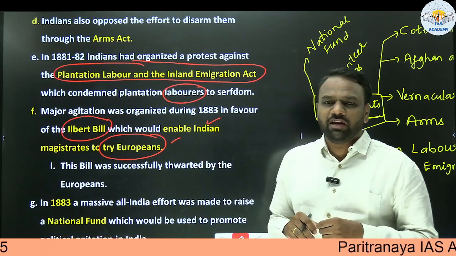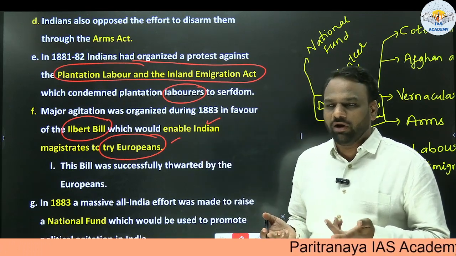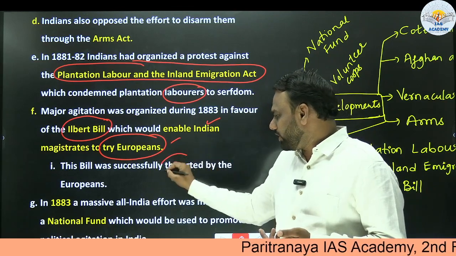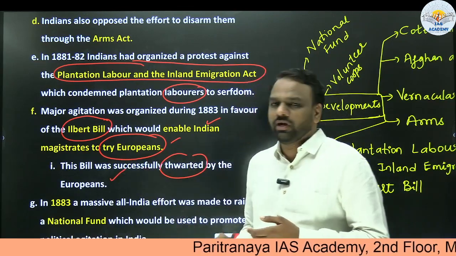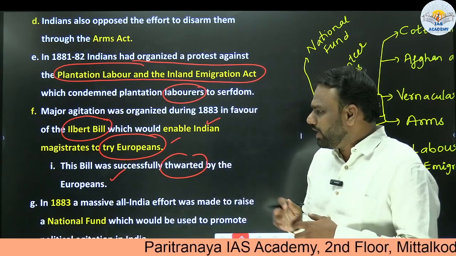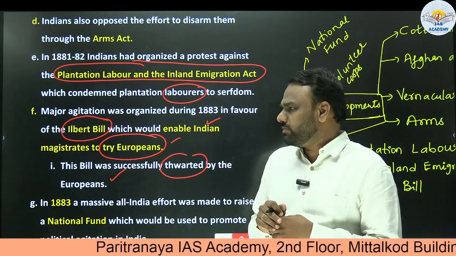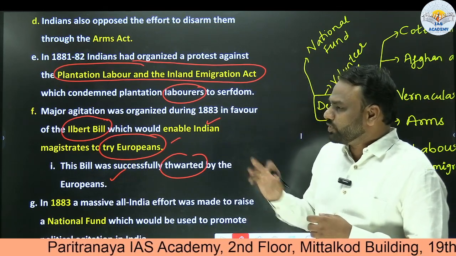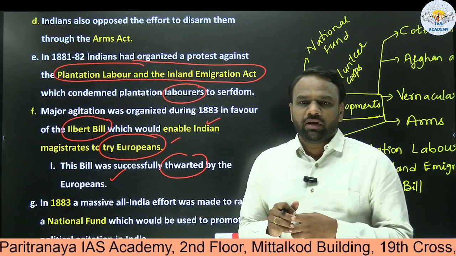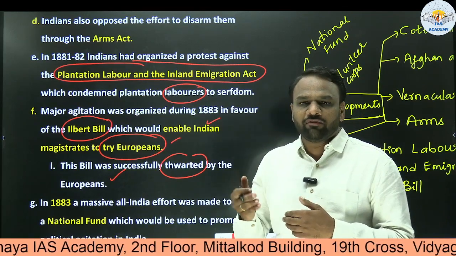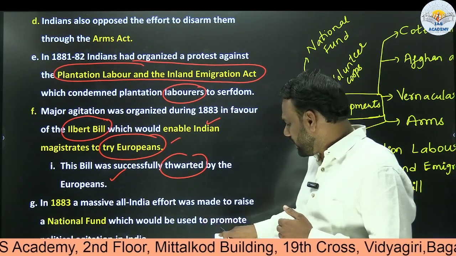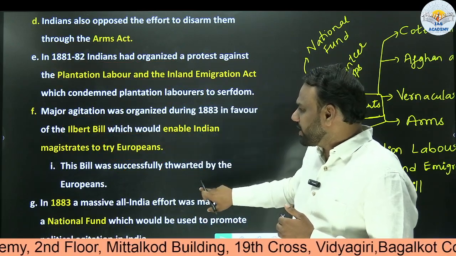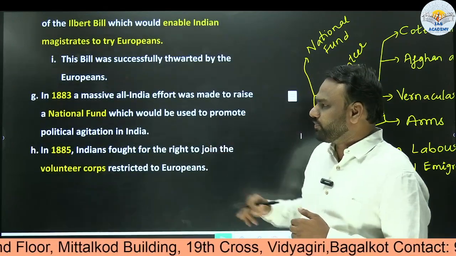But this bill did not become a law, because it was successfully thwarted by the Europeans. There was a widespread protest and they defeated this bill. This was also discriminatory treatment because Indians were not treated on par with Europeans. So again, this also helped to build resentment against the Britishers.